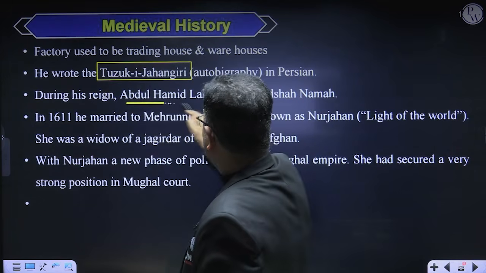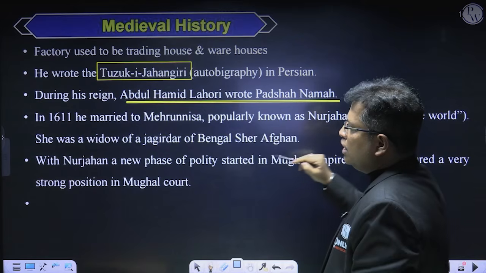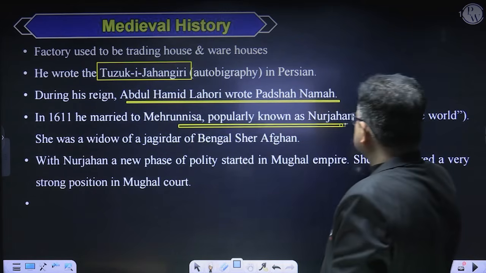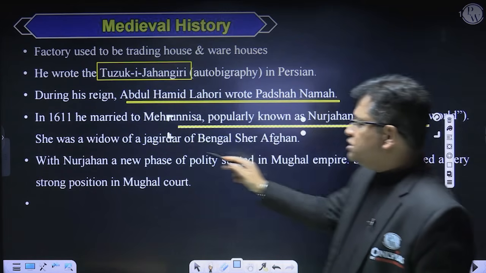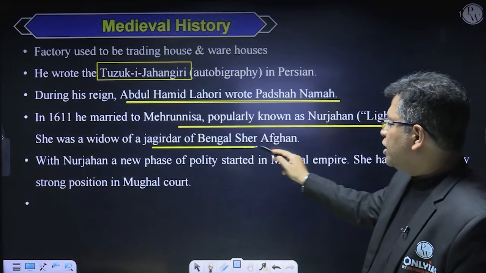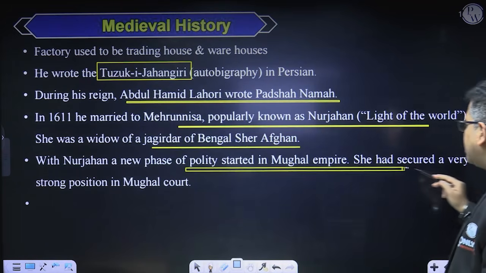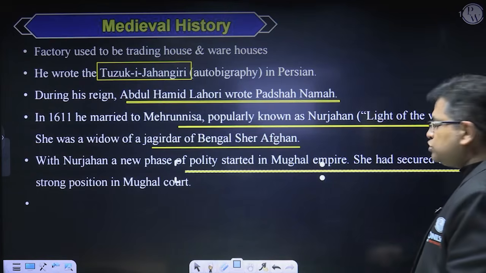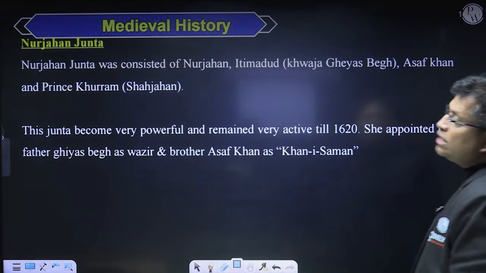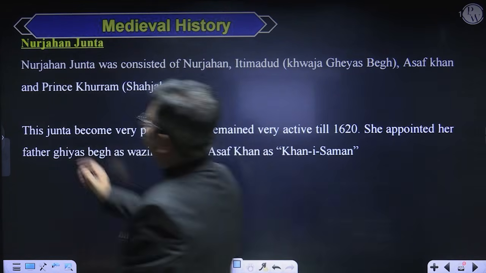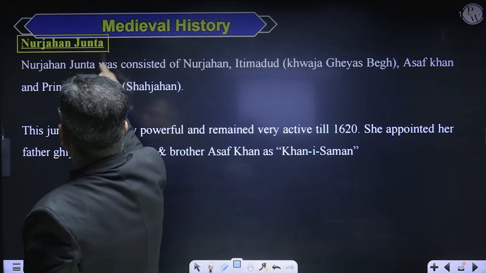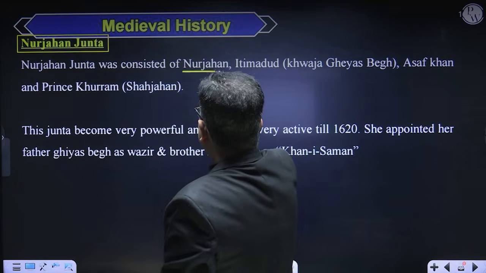During his reign, Abdul Hamid Lahori wrote Padshah Nama. He married Mehrunisha, popularly known as Noor Jahan, light of the world, and she was the widow of a Jagirdar of Bengal, called Sher Afghan. With Noor Jahan, a new phase of polity started in the Mughal Empire, and she secured a very strong position in the Mughal court. She developed a junta of close associates, known as the Noor Jahan junta, in which Noor Jahan herself was there.